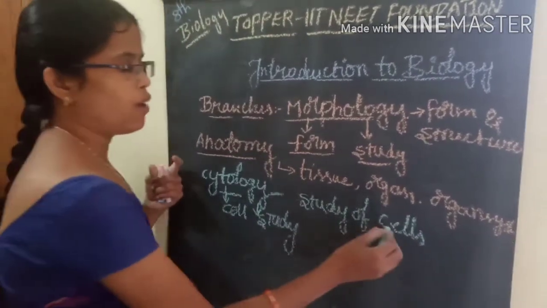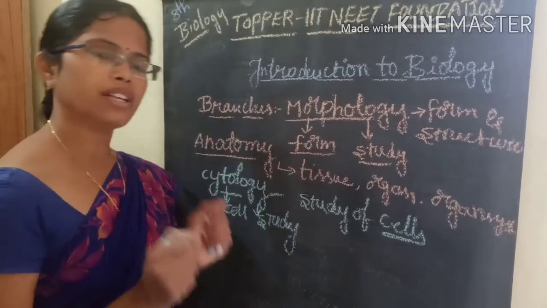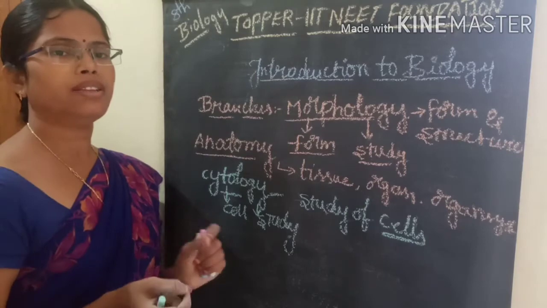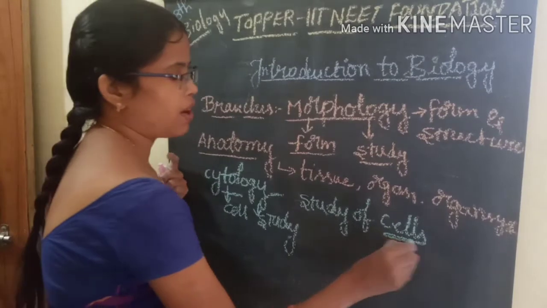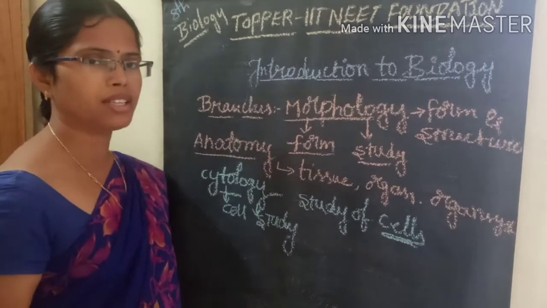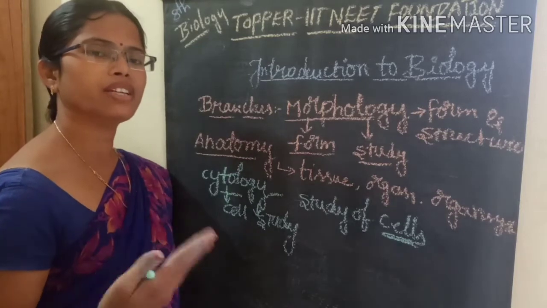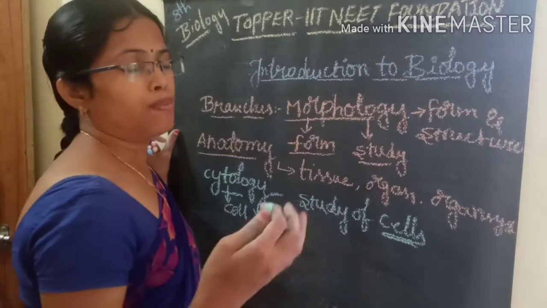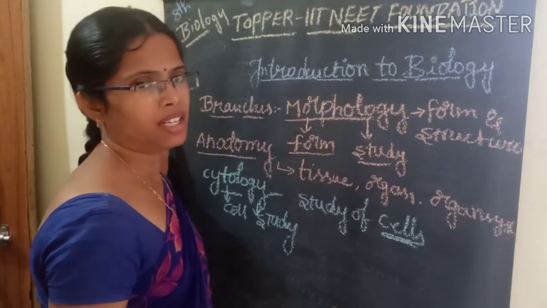Again your doubt is about cells. What is meant by cells? If you take any living organism, its body is mainly made of one simple structure, that is called a cell. Any living organism comprises many different varieties of cells. For example, in nature there are unicellular organisms and multicellular organisms.